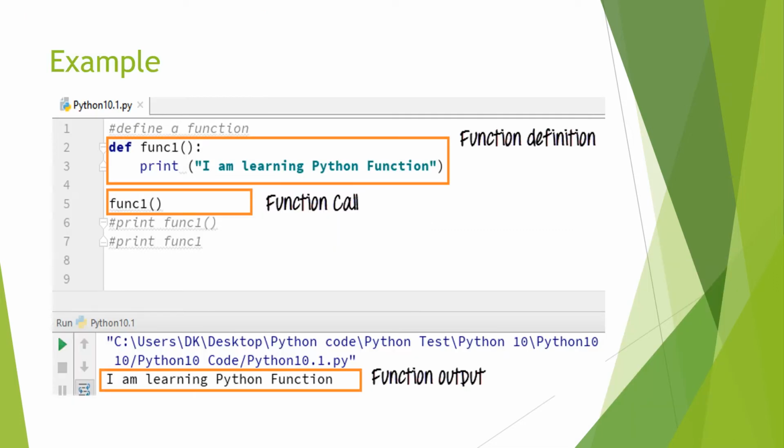Let's take an example. Here I define a function with the def keyword, and the name of the function is func1. The parentheses I left blank because this function does not perform any calculation. It just prints a statement. Now we can call this function by just writing the function name and parentheses. The function gets called and it gives the output.